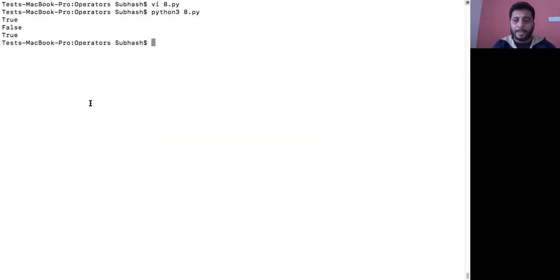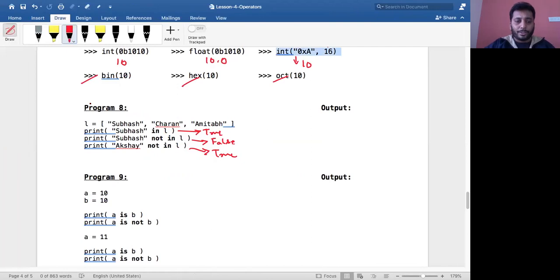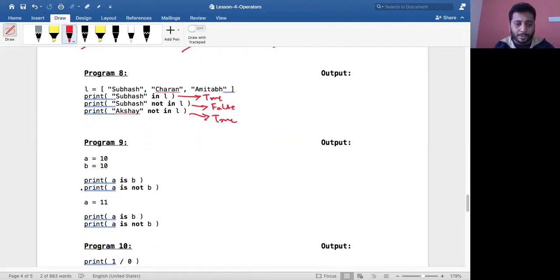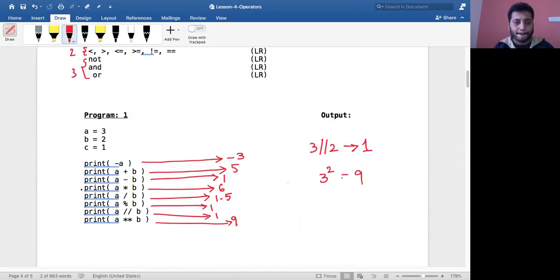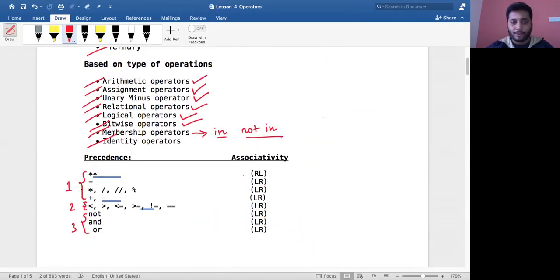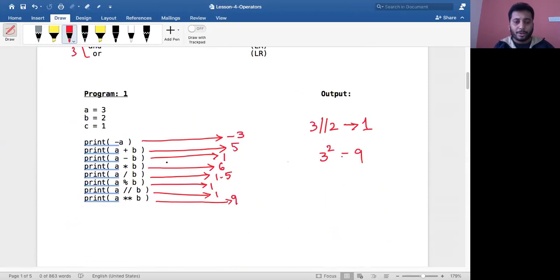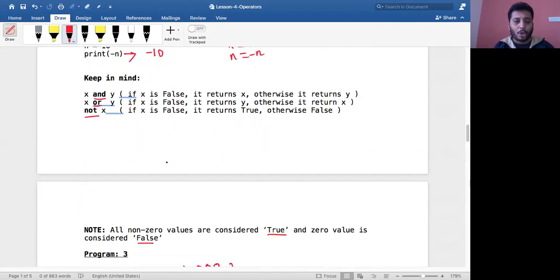Is that okay? Right. Having said that, now we'll go to the next one. This is called identity operators. Identity operators, the last one. The last one is identity operators. In identity operators, we'll see if two elements are the same or not.